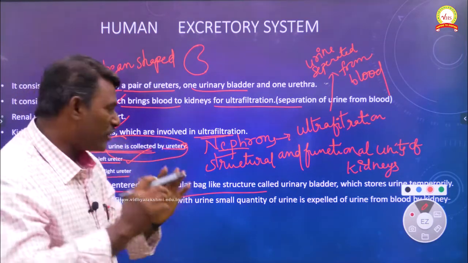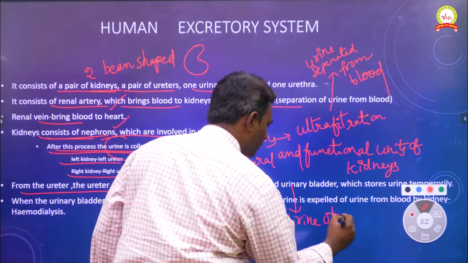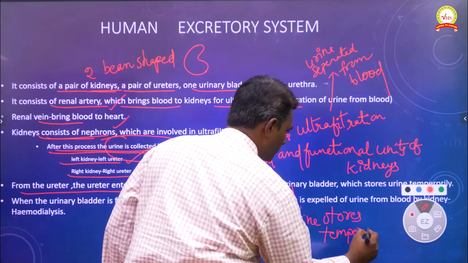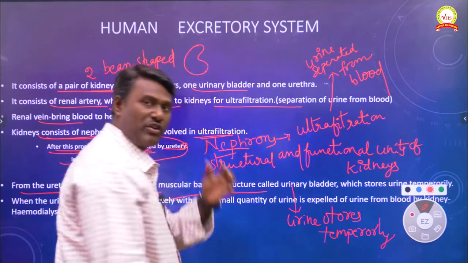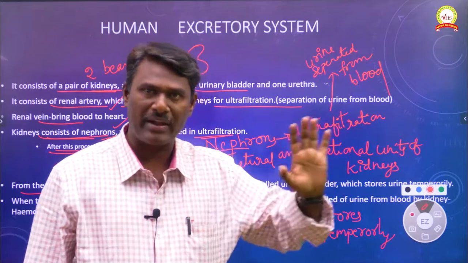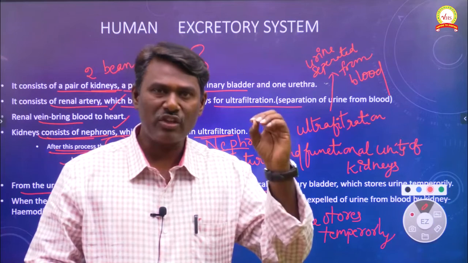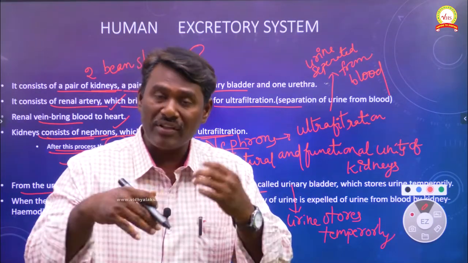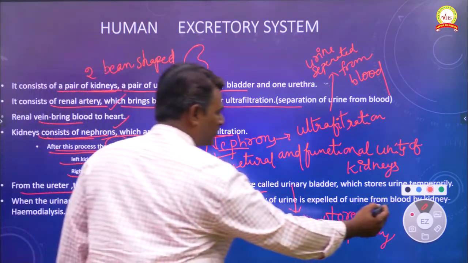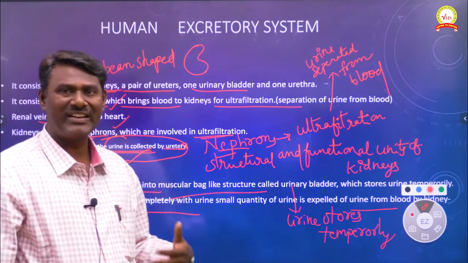Within the urinary bladder, urine can be stored temporarily, not permanently, for some time period. When the urinary bladder gets completely filled with urine, urine is discharged outside through a small hole-like structure called the urethra. So this is about the human excretory system.